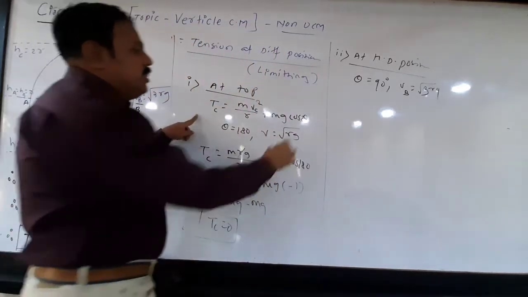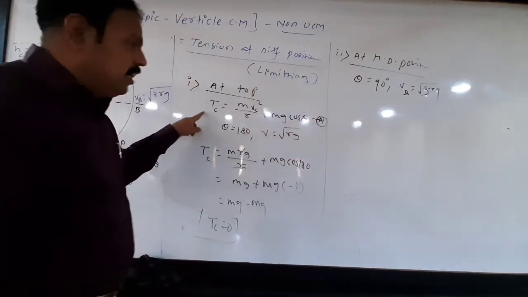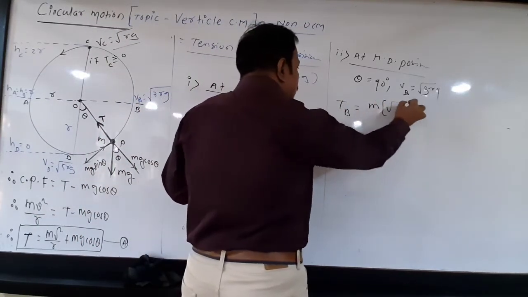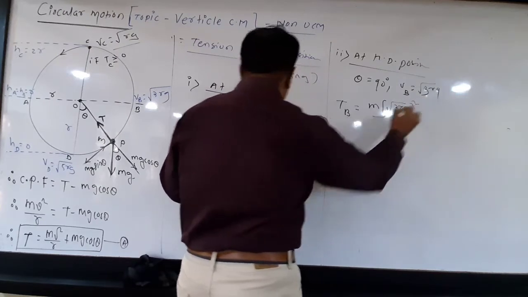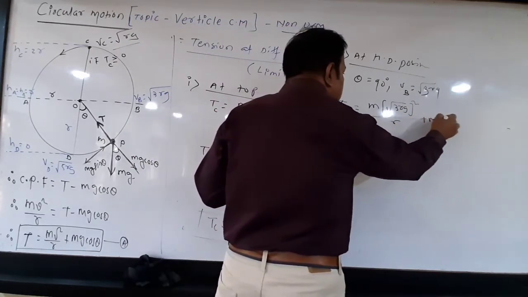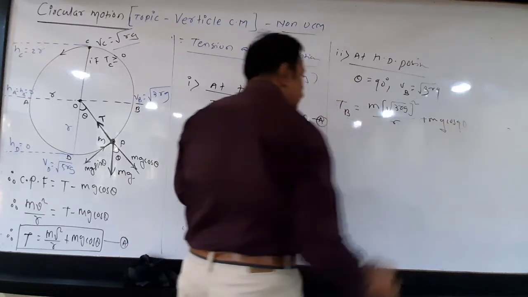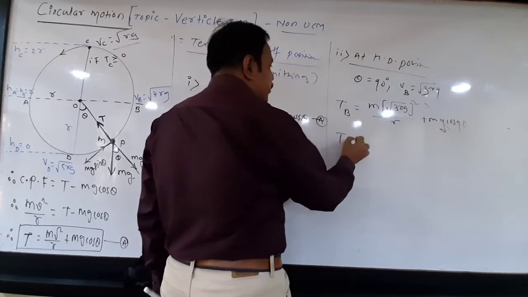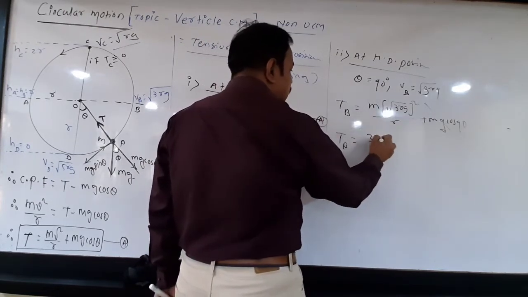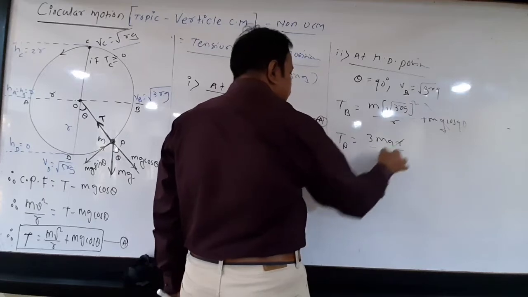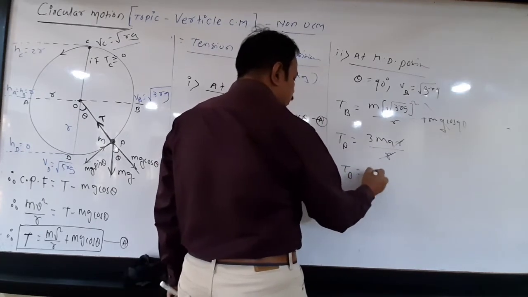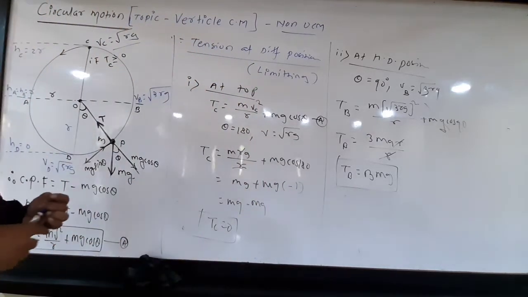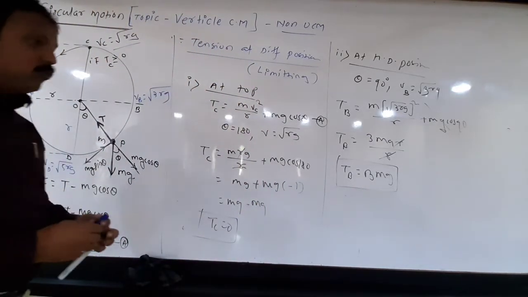So put these values here in equation A. So tension at B is equal to m under root 3rg, bracket square, divided by r, plus mg cos of 90. But cos 90 is 0, so this term becomes 0. Tension at B: square root cancels, 3mgr divided by r, r gets cancelled. Tension at B equal to 3mg. This is the formula to calculate tension at horizontal diameter position.